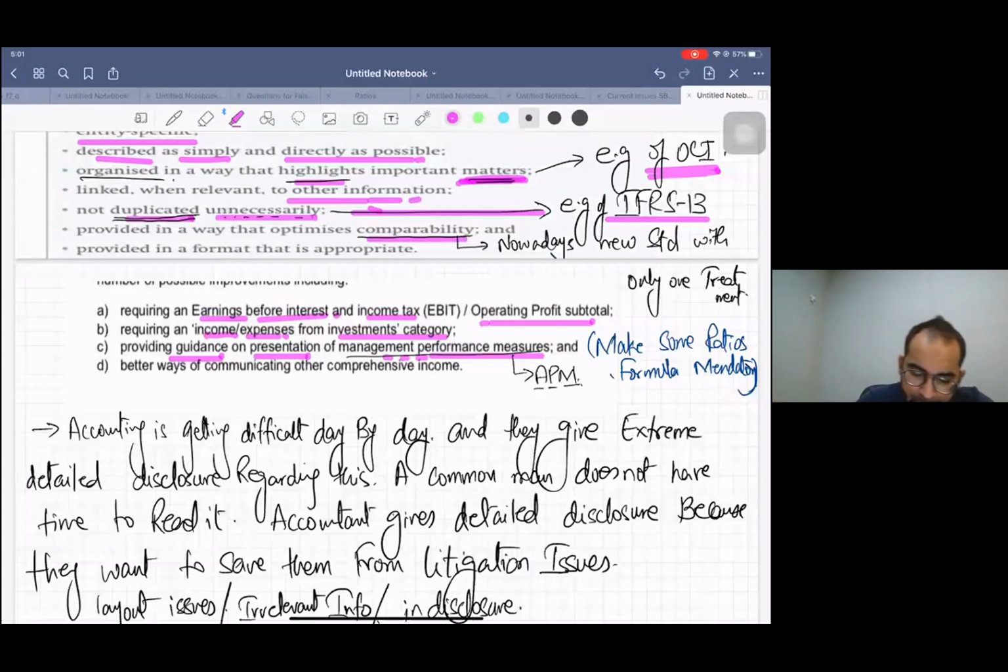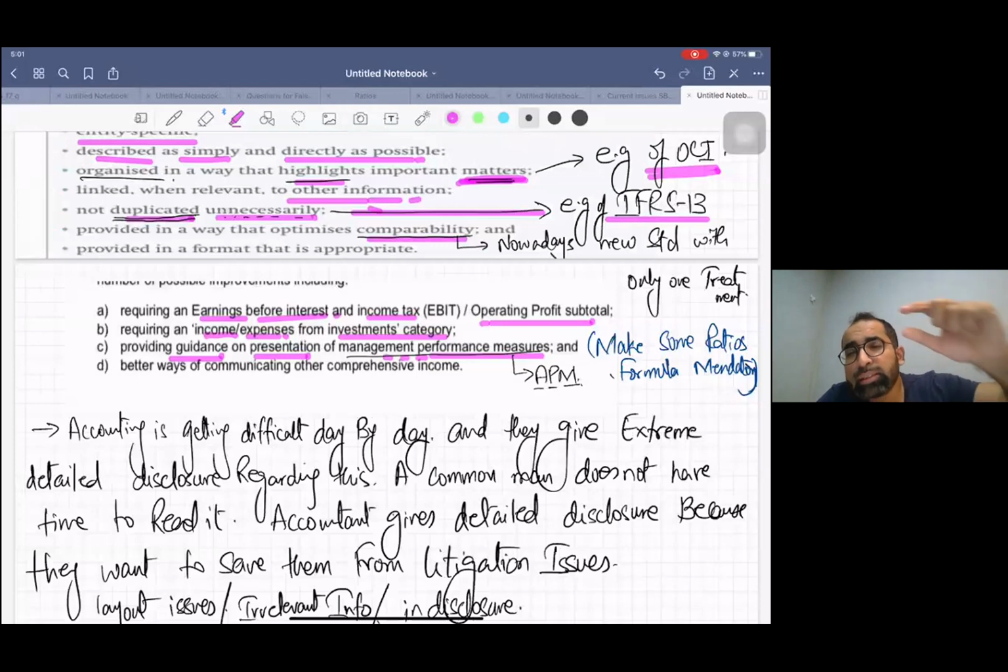That's their plan. And the last thing, better ways of communicating other comprehensive income. They have tried a lot, I must say; in this area they have already worked a lot. You know, OCI is always a debatable issue: what will come in OCI, and what is the future of OCI?